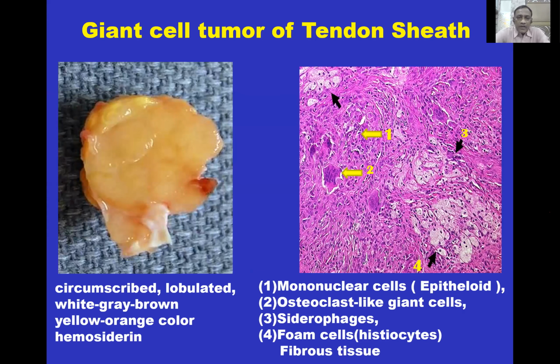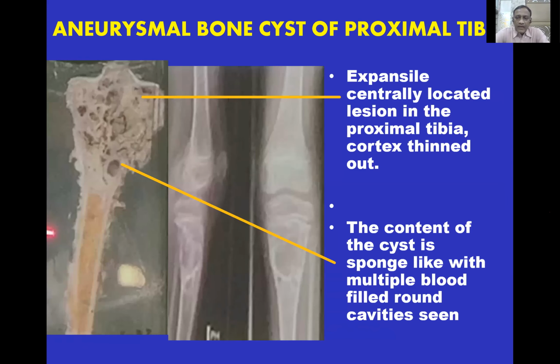The next specimen is an aneurysmal bone cyst of the proximal tibia. It shows an expansile, centrally located lesion in the proximal tibia. The cortex is thinned out. The content of the cyst is sponge-like, with multiple blood-filled round cavities seen.